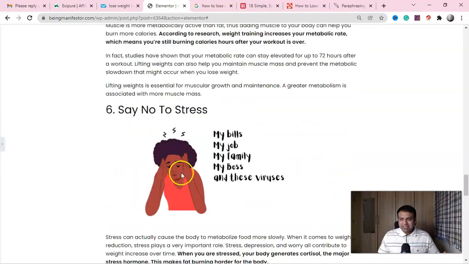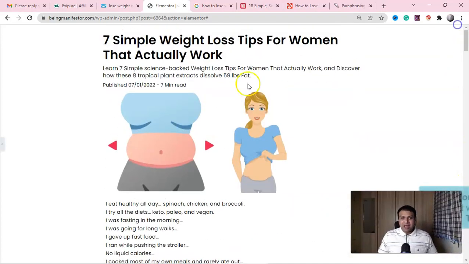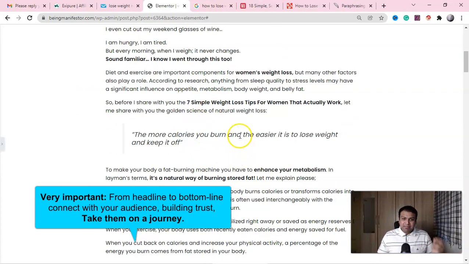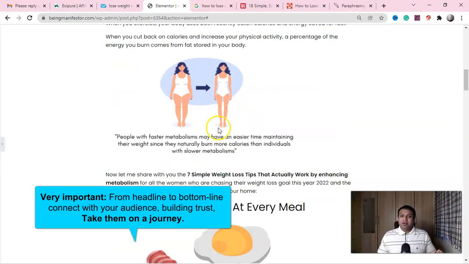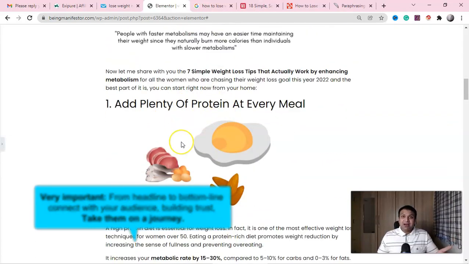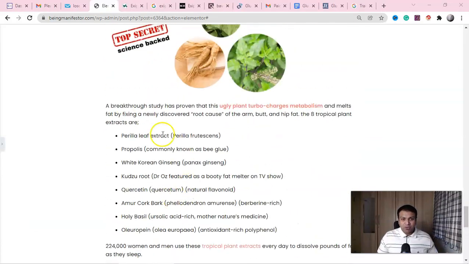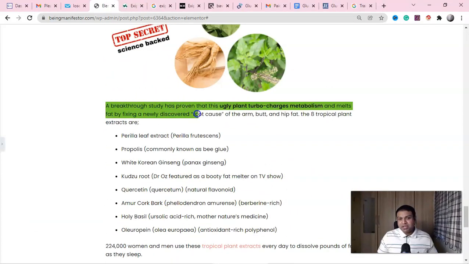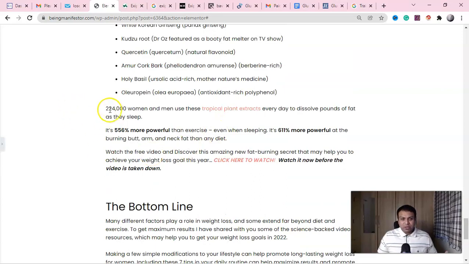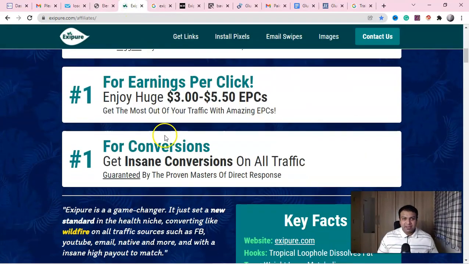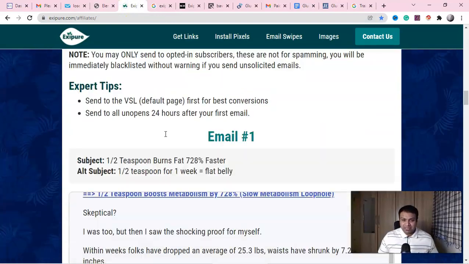So guys, if you can understand from the top, I took them, connecting them, understanding, building the trust that I know your pain. Then I shared with them a little about metabolism, so that they can understand these points are increasing the metabolism. Then I shared the 7 tips. So how to get all this copy, the breakthrough study proven, all these things, guys, all this copy, right? You will get it in the email swipe, in their email swipe of Exipure in this case.